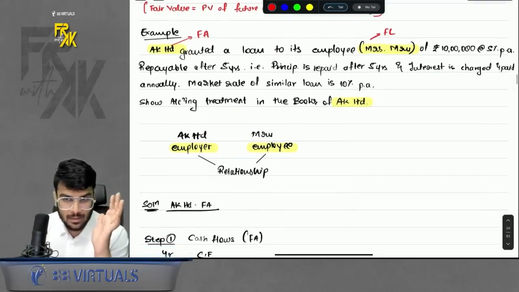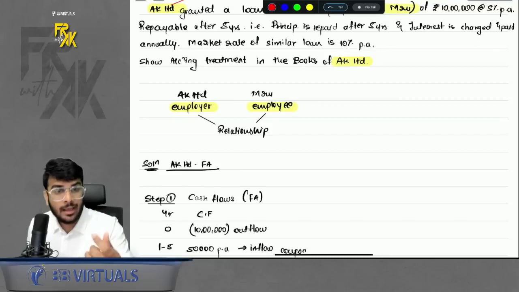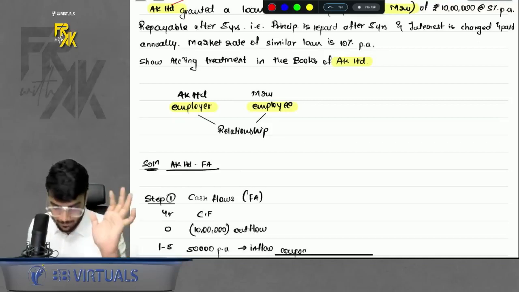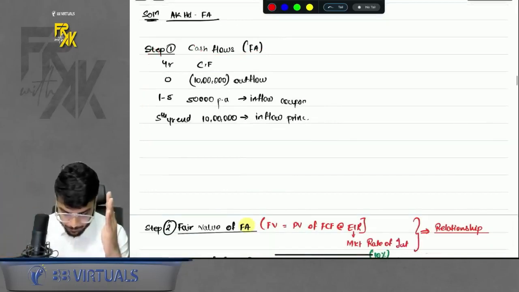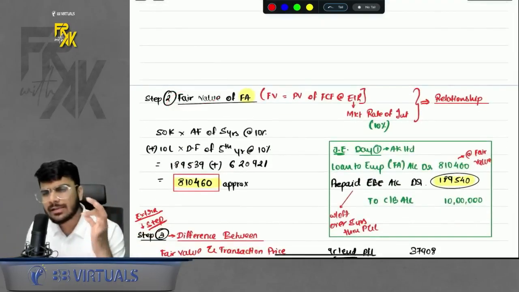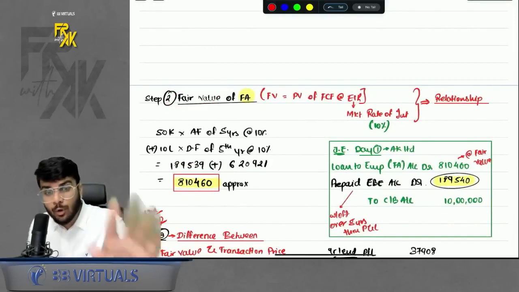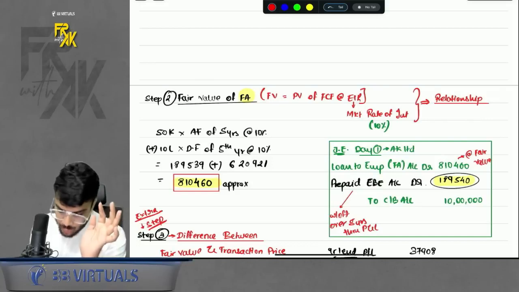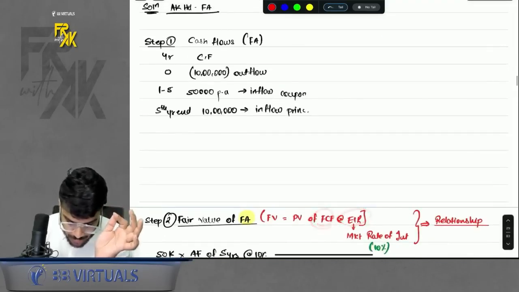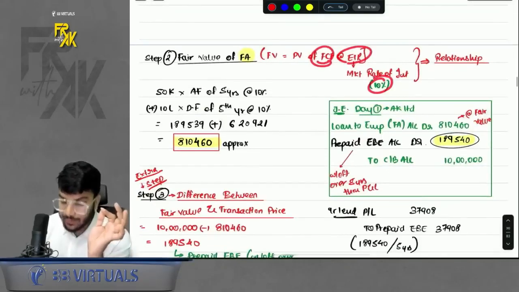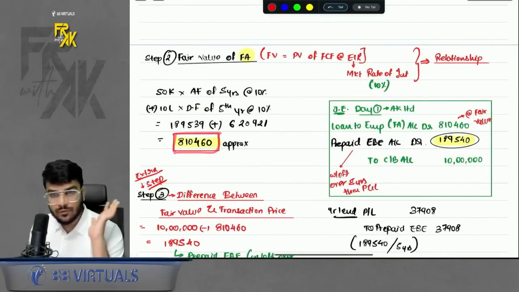Now, how do we solve this part? So here, the steps will be common, 4 steps, but one additional step will be there. And why it will arise, I will also give you the logic. See closely. First step, you will add the cash flows, whatever is the inflow, outflow, you will give a summary of it. Step number 2. Do we assume the fair value or compute the fair value? Very good answer. You will compute the fair value. Sir, why do you compute the fair value? Relationship is there. So you will compute the fair value, present value of future cash flows at EIR. That means whatever the future cash flows are there, you will discount it at the rate of your EIR. Okay, so we discounted it. You will get some answer. 810460, I got the answer.